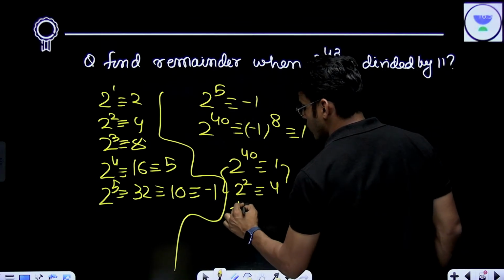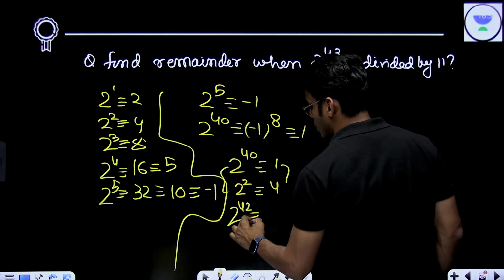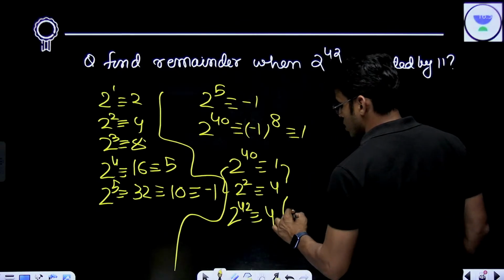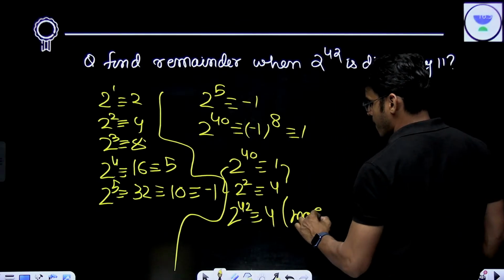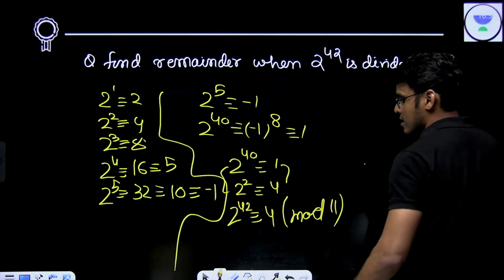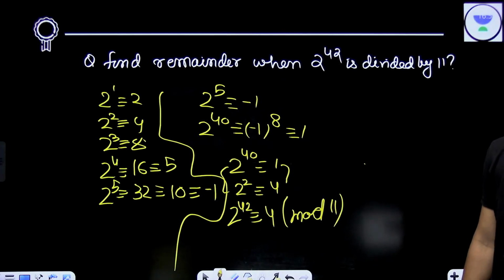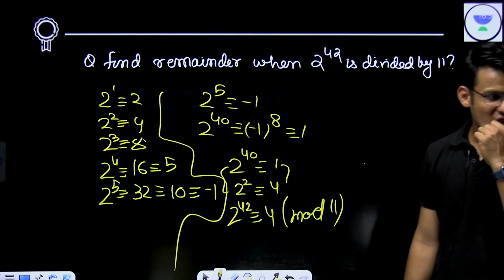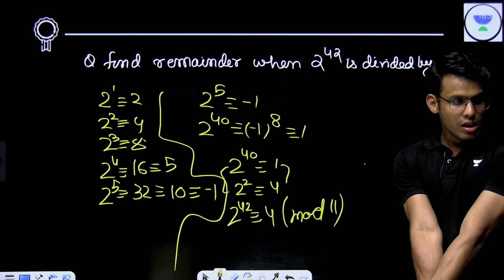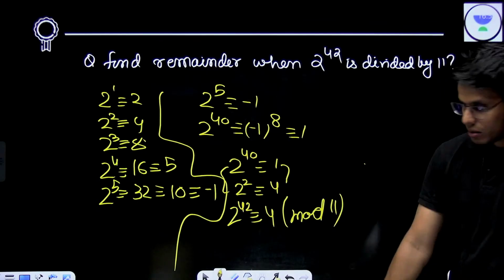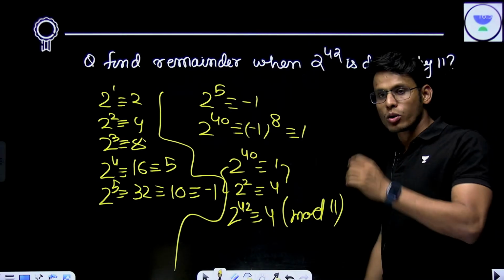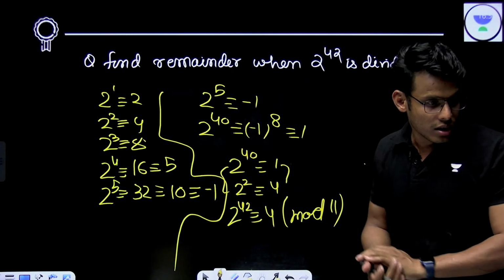So 2 to the power 42 is congruent to 4 mod 11. Got it? 2 to the power 42 is congruent to 4 mod 11.